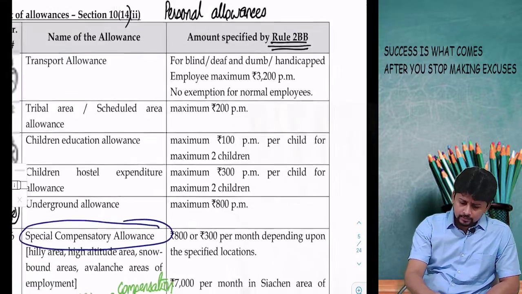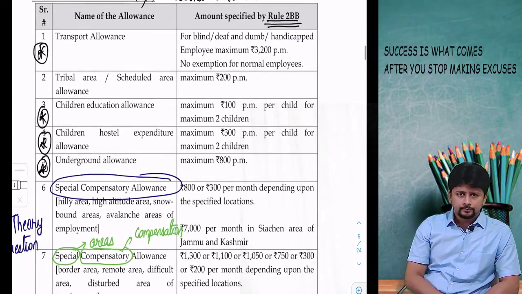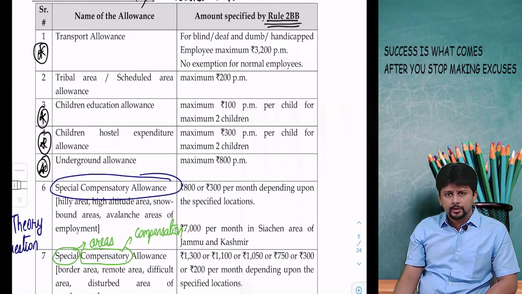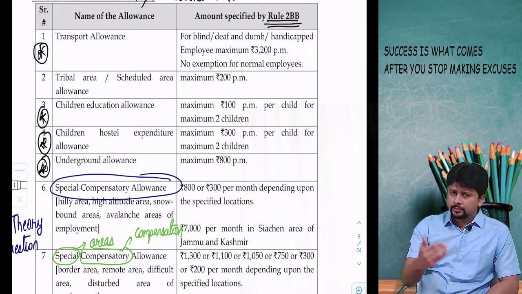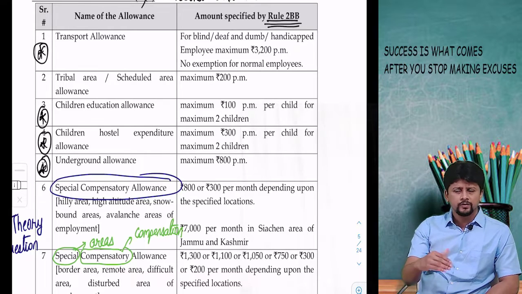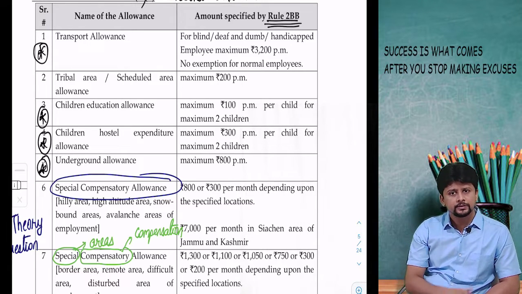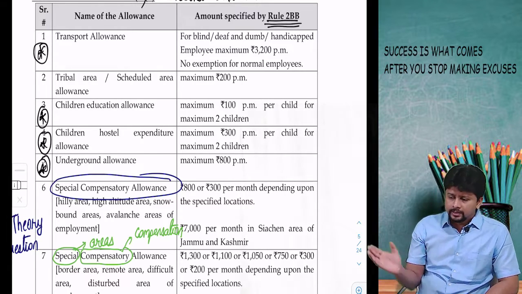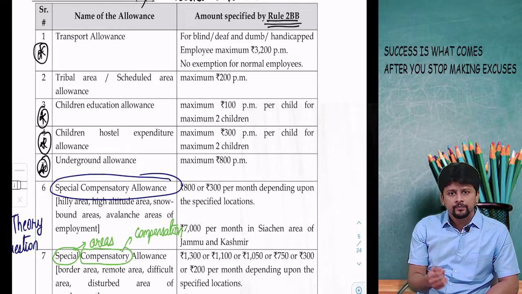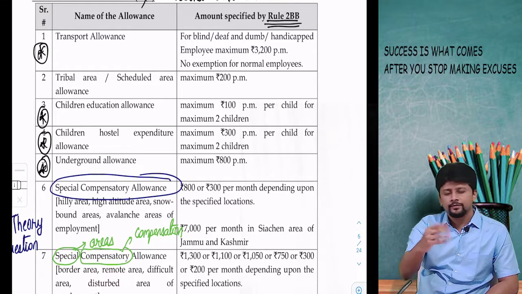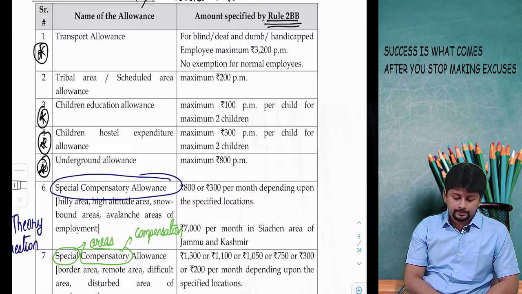So just have a simple reading of this. To the extent you can remember the amounts, remember them. It's not a difficult table. You can easily remember it. You will just require 1 or 2 readings. In a classroom environment, I generally give some time to the students to read, and then I ask things on a random basis. You can do the same thing. Read the table about 2 or 3 times, and then on a random basis test yourself. You will easily remember the amounts.